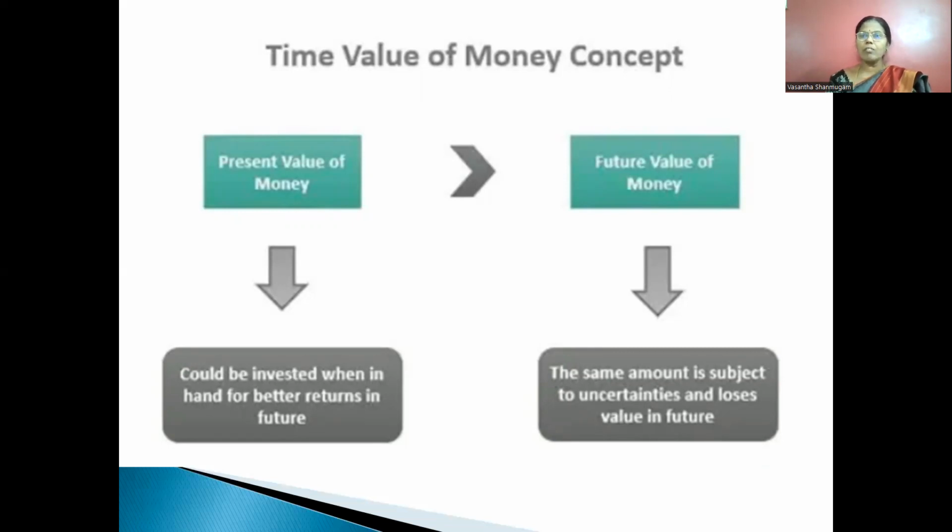The process of determining the present value of a future payment, receipt, or series of future payments or receipts is called discounting. The compound interest rate used for discounting cash flow is also called the discount rate. So you should understand the terms compound interest and simple interest while studying the time value of money.